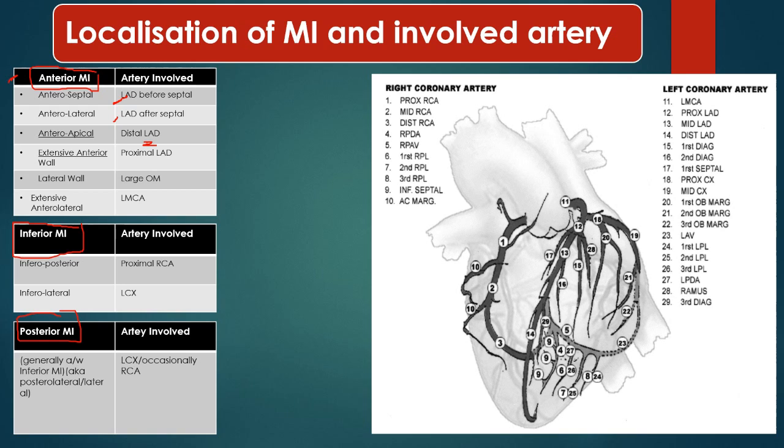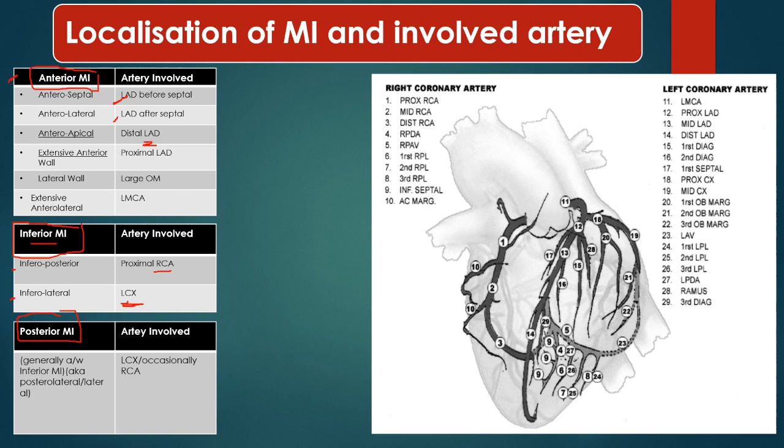Now comes the inferior wall MI. The inferior wall can be divided into two regions. One is infero-posterior, which is supplied by the proximal RCA. The RCA turns backward into the posterior interventricular groove, and it supplies the infero-posterior region of the inferior wall. And the inferolateral region is supplied by the left circumflex. So this is inferior wall MI.